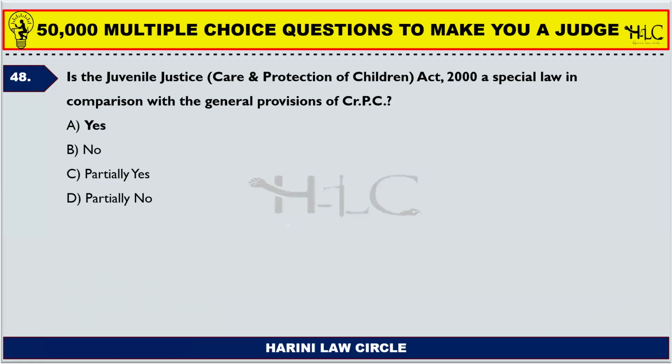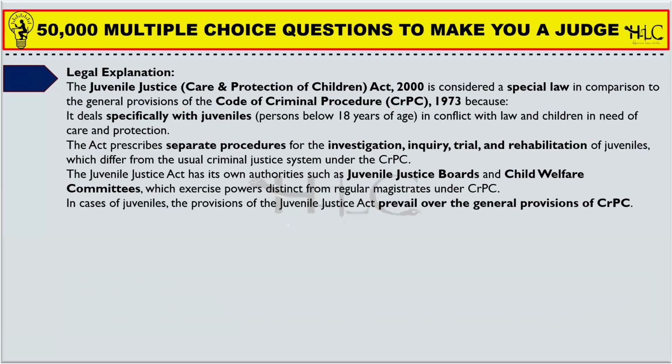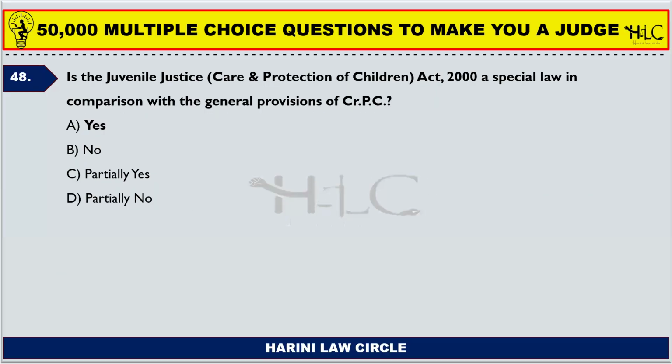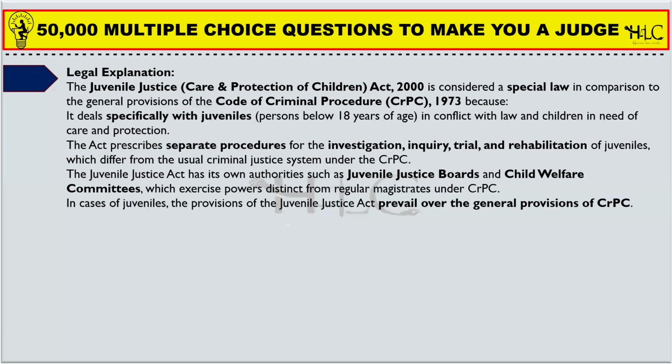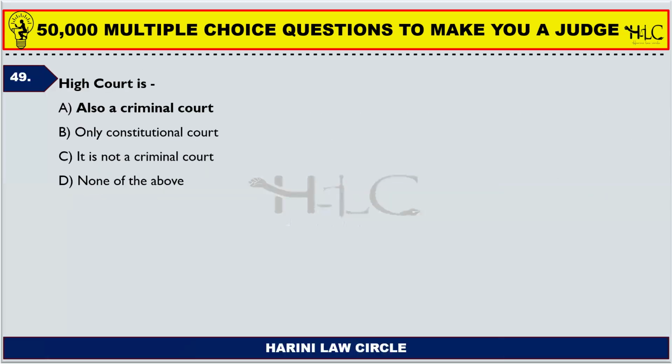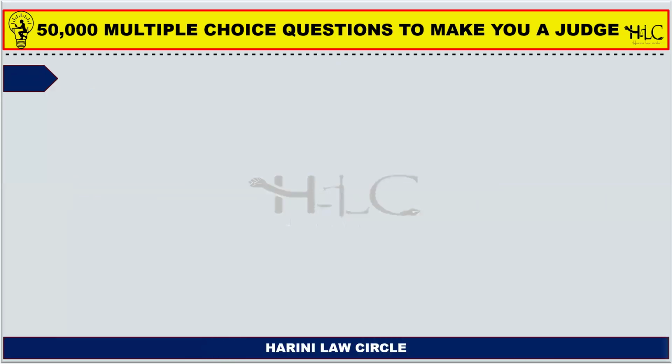Next one. Is the Juvenile Justice Care and Protection of Children Act 2000 a special law in comparison with the general provisions of CRPC? Yes, it is a special law. So in case there is a special procedure which needs to be followed with respect to juvenile justice, then that special law procedure applies. If there is an absence in the procedure, then CRPC. Next one. High Court is also a criminal court. So in cases of an appeal, the High Court can also deal with matters, right?